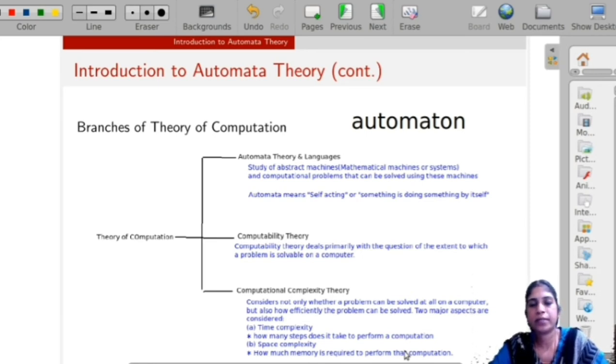Okay, that is the space complexity. How much memory is required to store the problem? The memory depends upon the program size and also the variables in the program, constants in the program, etc. Okay, so these are the 3 branches of theory of computation.